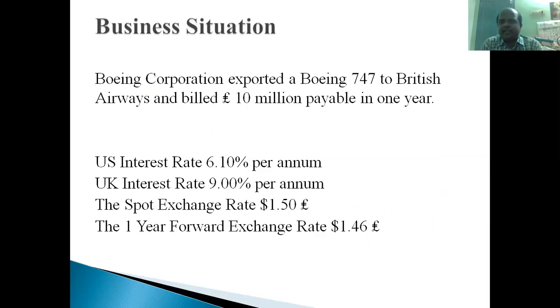We'll take a business case and try to find the tools. Based on this case, we'll try to analyze the tools. The case is Boeing Corporation exported a Boeing 747 to British Airways and billed 10 million pounds payable in 1 year. British Airways will pay the amount after 1 year.